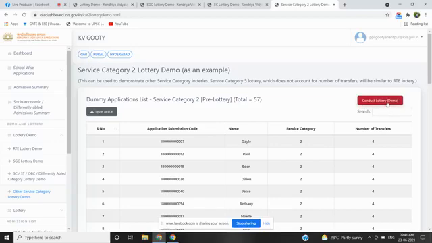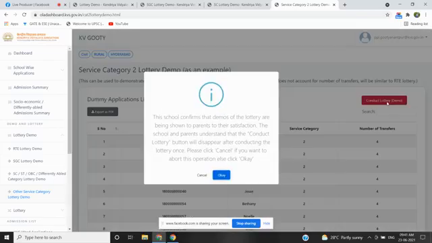When I click conduct lottery, again the pop-up information will be displayed here. The school confirms that demos of the lottery are being shown to the parents to their satisfaction. The school and the parents understand that the conduct lottery button will disappear after conducting the lottery once. Please click cancel if you want to abort this operation, else click OK.